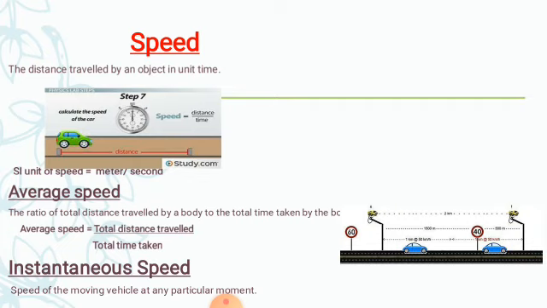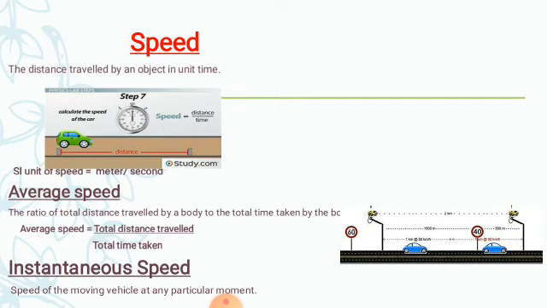The driver, or your father, decreases the speed of the car. That means at every moment of time the speed of the moving car is changing. That is called the instantaneous speed. The speed of the moving vehicle at any particular time is called the instantaneous speed.